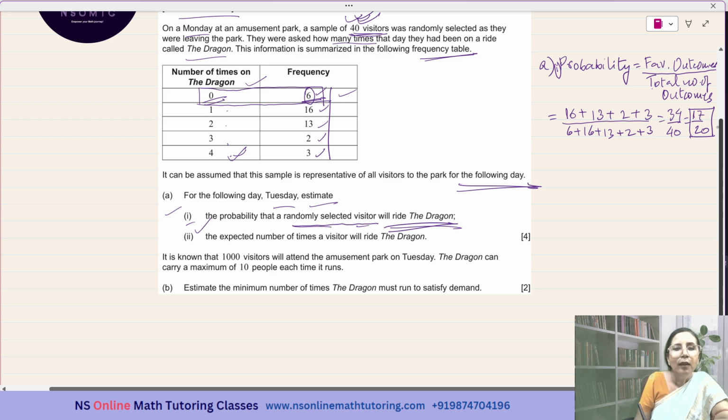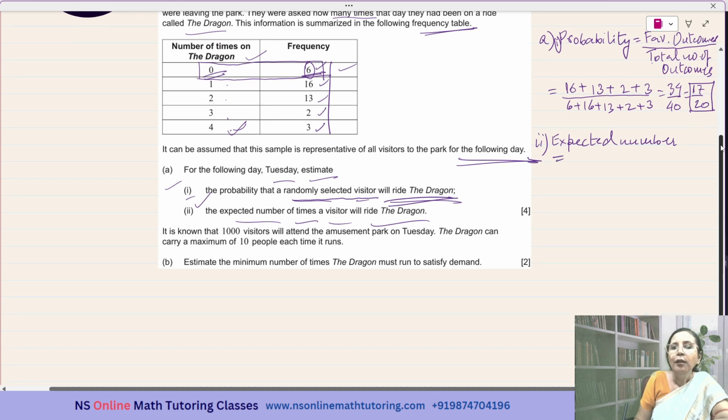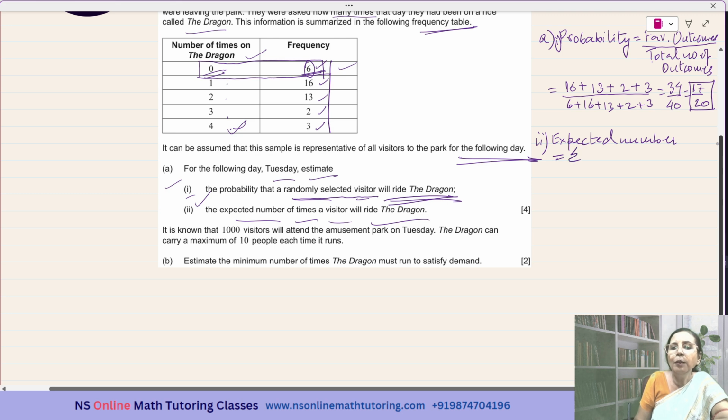Coming to II. The expected number of times a visitor will ride the Dragon. Expected number is nothing but the mean. So you know the formula for the mean for a frequency table. It is sigma xi fi over sigma fi.